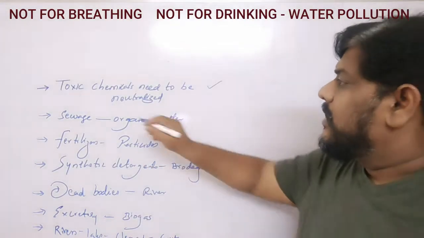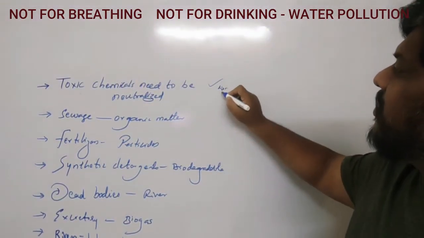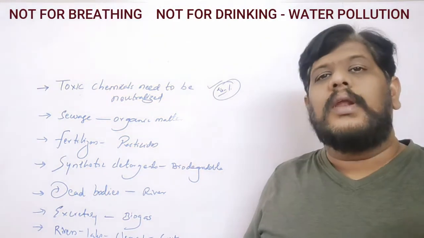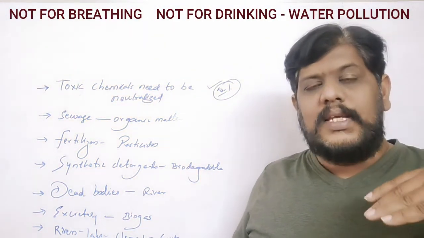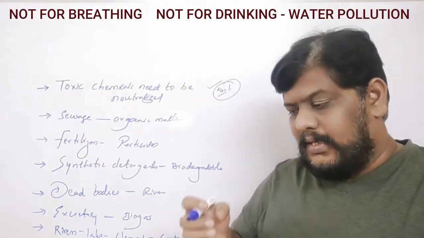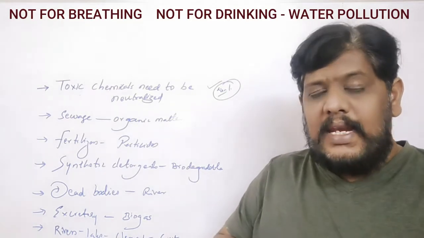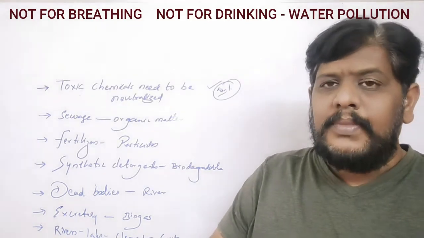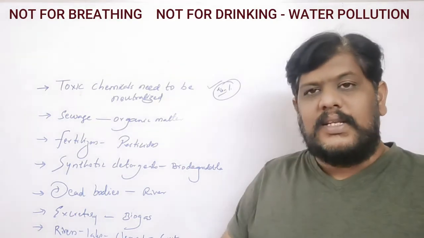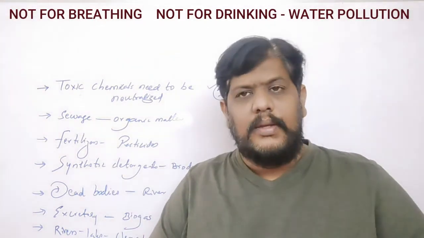So these toxic chemicals which are being sent into the rivers or the lakes or into any other water source, they need to be neutralized. That means their toxic action should be completely neutralized. So the substances, when you send them into water, should not have any kind of toxic or harmful nature. They should be completely neutralized. So for example, to understand the word neutralized, let me put it in this way.